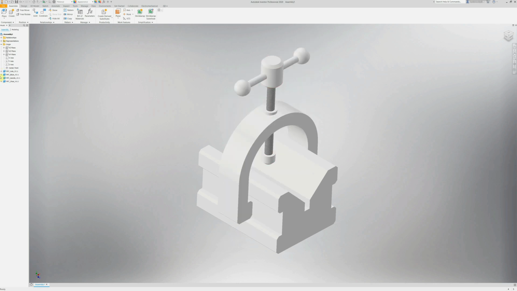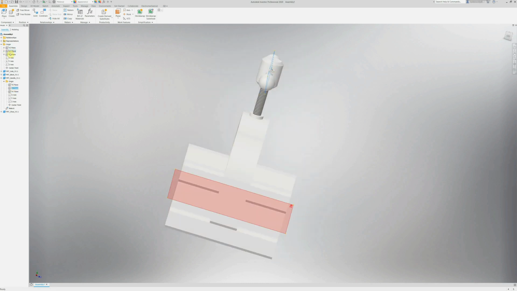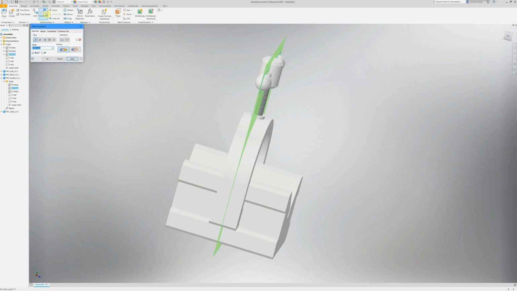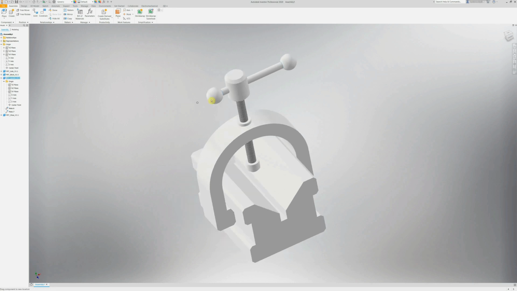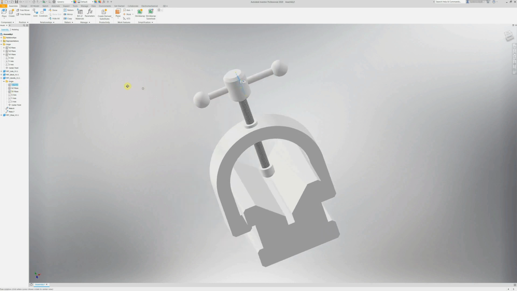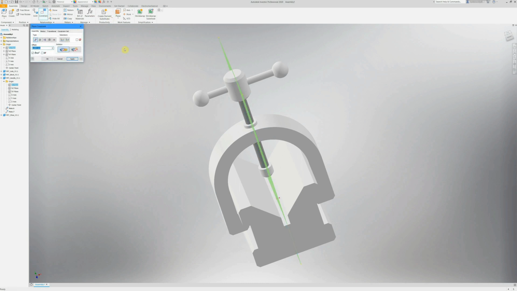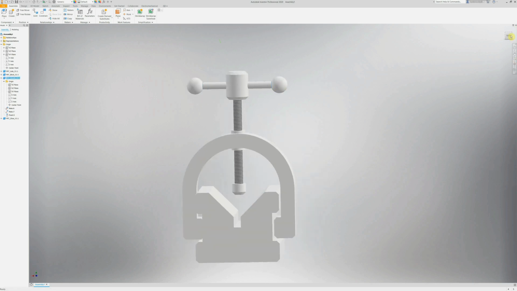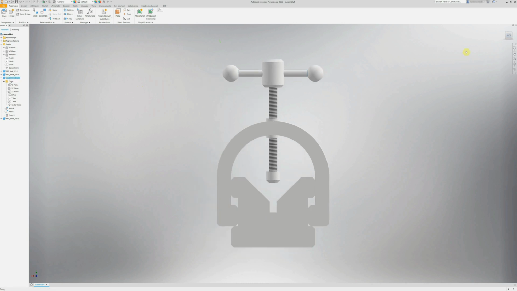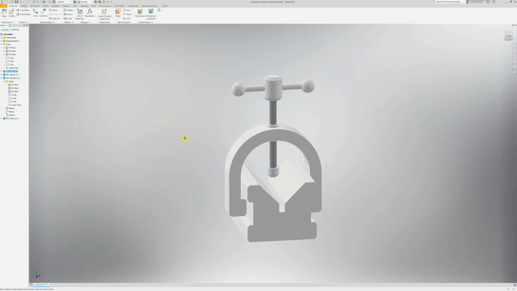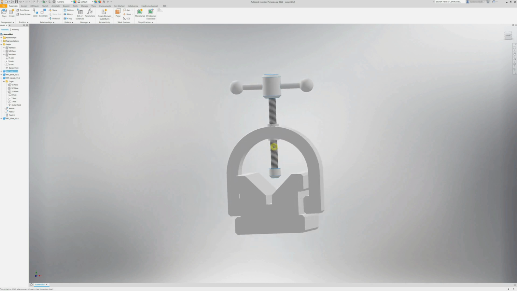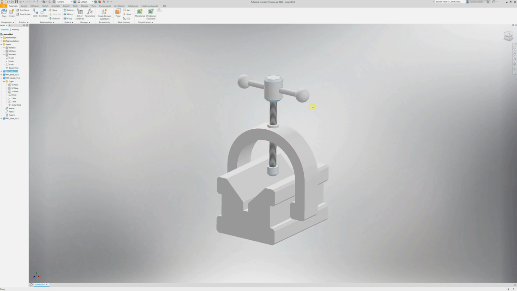So again, by using the planes and looking at where the planes are, first of all I'm going to take this plane here and this plane here and make sure that they're perfectly constrained, and I'm going to take the horizontal plane, or rather lateral plane, and this one of the assembly, and I'm going to constrain those together by aligning them, and that there is the handle now perfectly centered with the actual V block itself, and that there is our 4 parts perfectly constrained so they're nicely locked, and this is ready now for an engineering drawing or taking to your preferred rendering software.